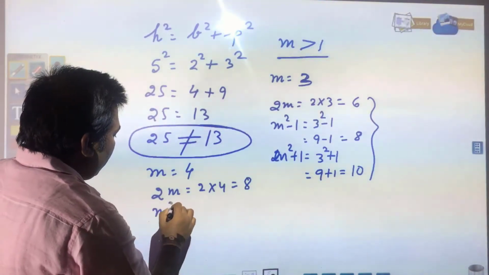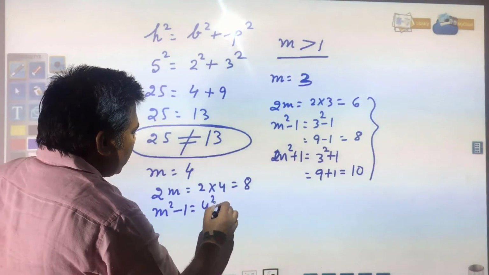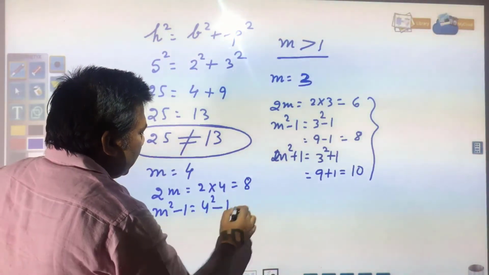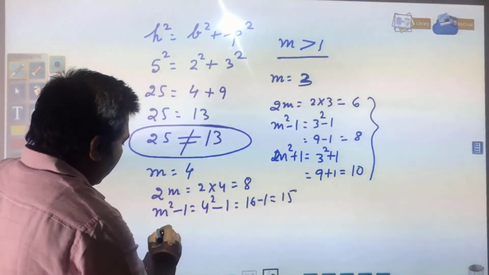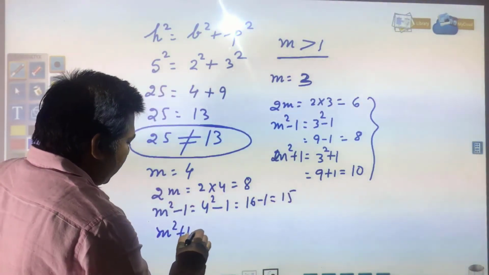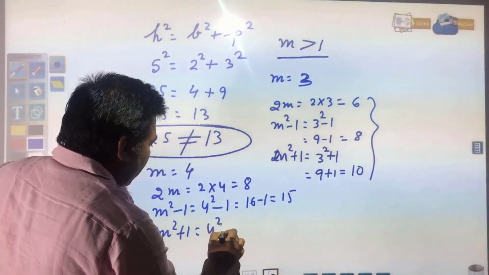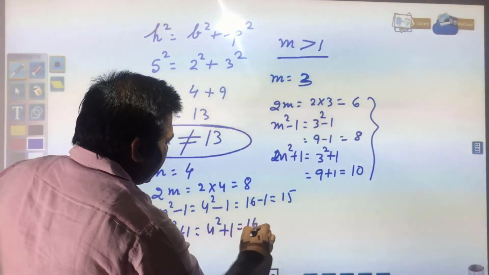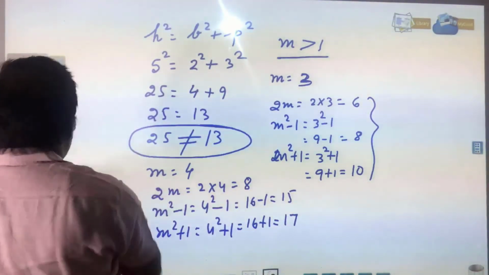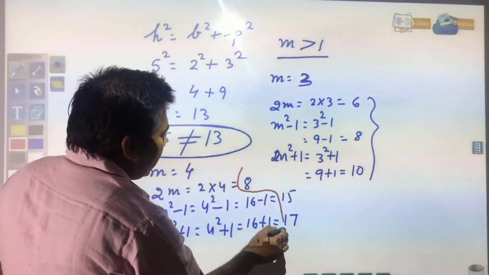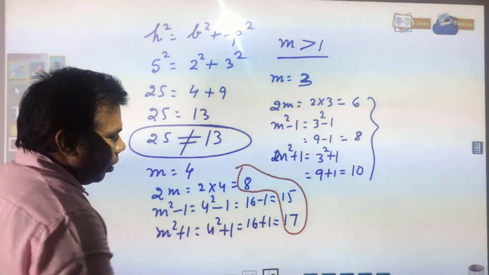If you need to find m square minus 1, this will be 4 square minus 1, which means 16 minus 1, and this will be 15, and m square plus 1 will be 4 square plus 1, which means 16 plus 1, and that will be 17. Now, check whether this Pythagorean triplet you have got, 8, 15, 17, is correct or not.